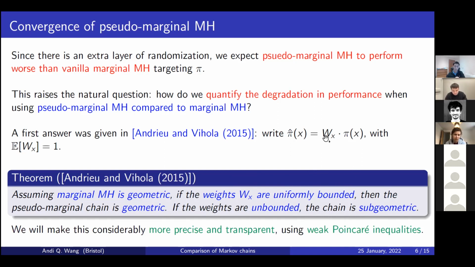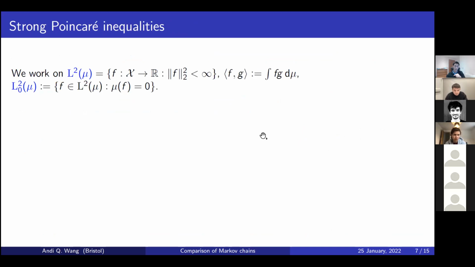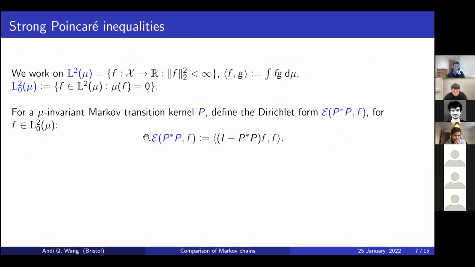So before I talk about a weak Poincare inequality, let me first introduce the strong Poincare inequalities, because these are much more intuitive, I think, and they'll motivate the weak ones. When we analyze convergence of Markov chains, we're going to be doing it in the L2 Hilbert space framework. So hopefully there's no surprises here. It's just the standard inner product space of square integrable functions, where you integrate functions against a fixed measure mu. And of course, because we're going to be looking at convergence, we can just, without loss of generality, center the functions, we subtract their means. So we're just going to look at those and look at convergence to 0.